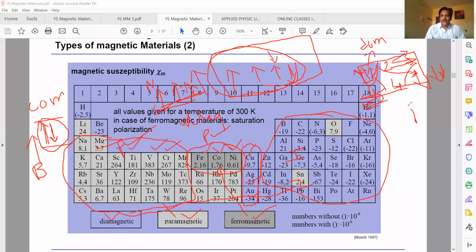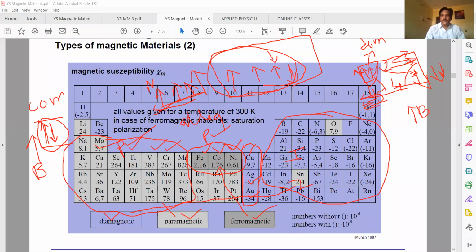If you apply an external field, what happens? When you place iron, cobalt or nickel, each has its own domains, and if you place these materials in an external magnetic field, what happens?